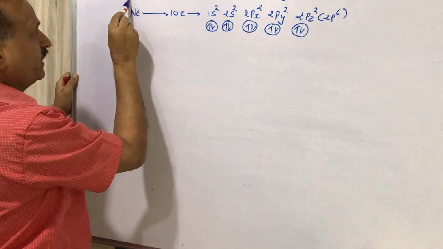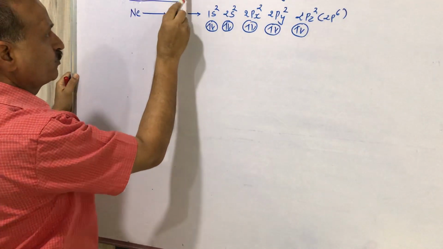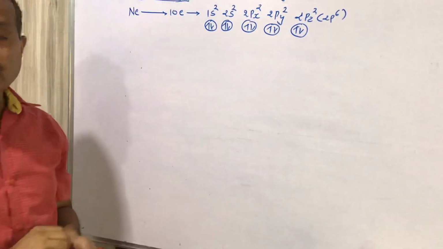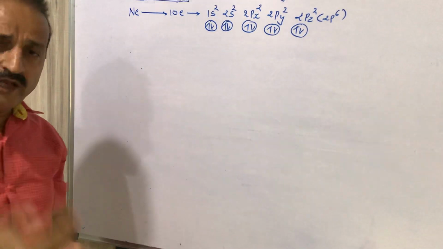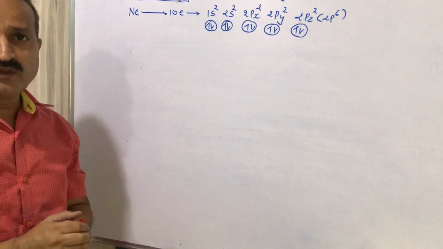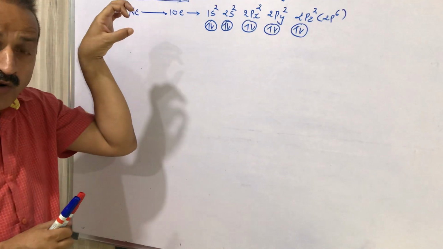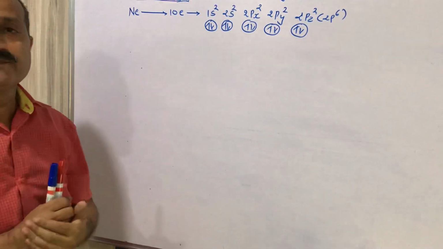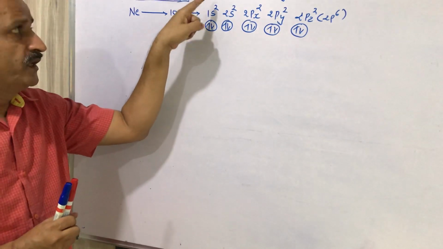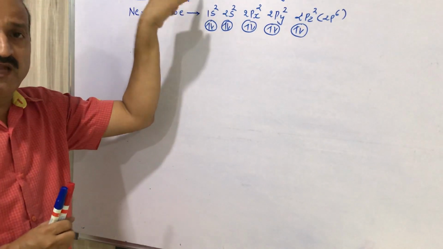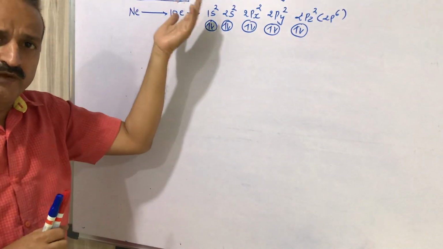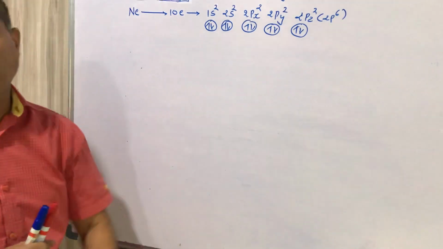So we have filled electronic configuration till 2p6. Now the turn will come for 3s2. When we write the electronic configuration of sodium, we have filled electrons till 2p6, and the turn will come for 3s1, then 3s2, then 3px1, then 3py1, then 3pz1, then again 3px2, 3py2, 3pz2, in that way.